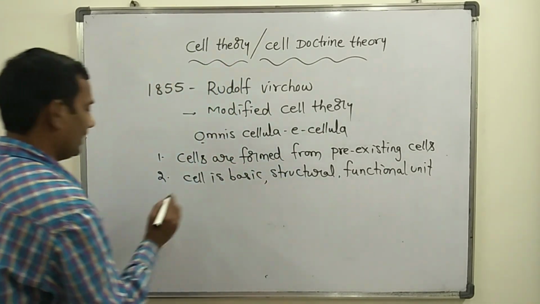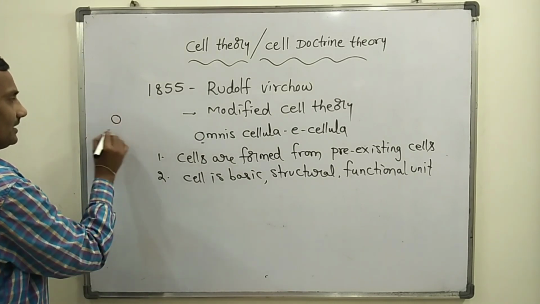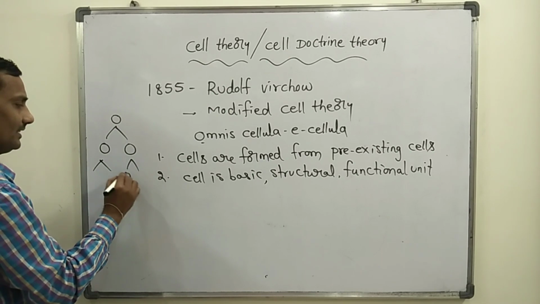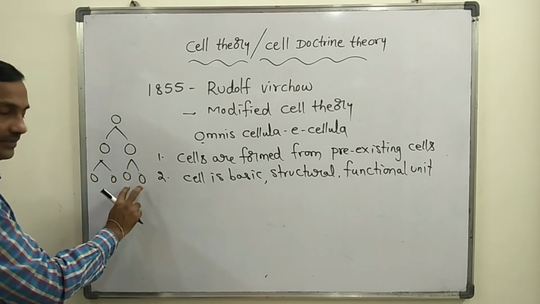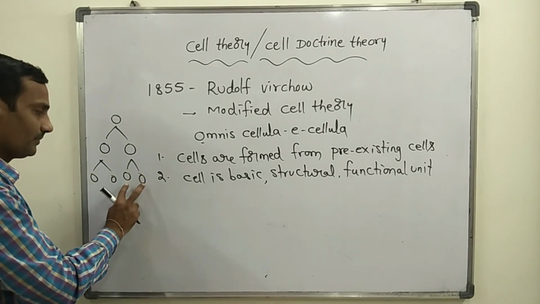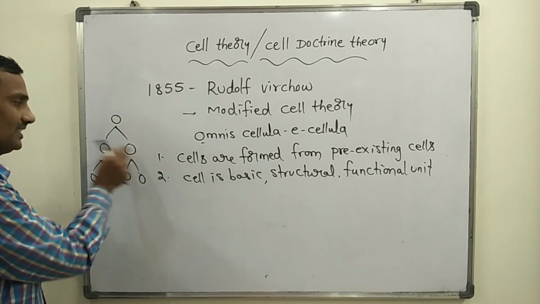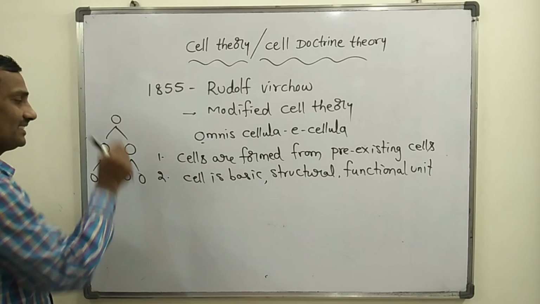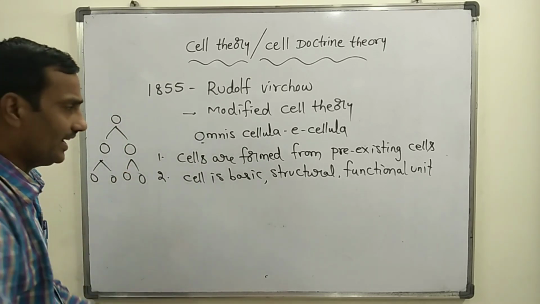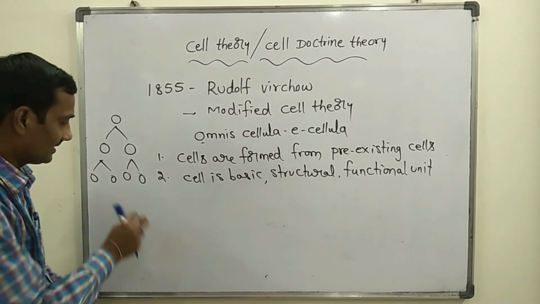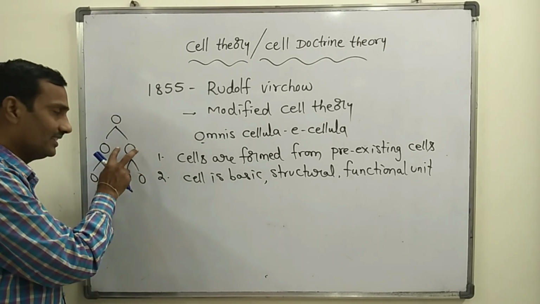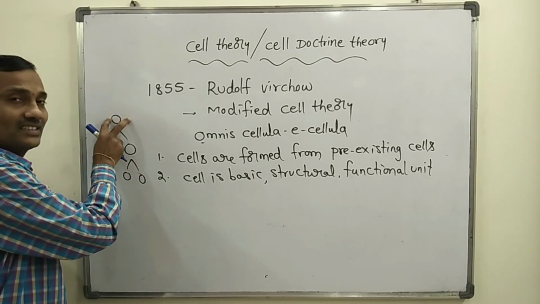For example, you take one cell here. This cell produces new daughter cells. These two cells are formed from this cell. How is this cell formed? This cell is formed from a pre-existing cell. So everywhere you can observe pre-existing cells. This cell is formed from a pre-existing cell.